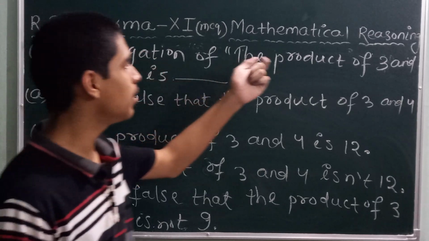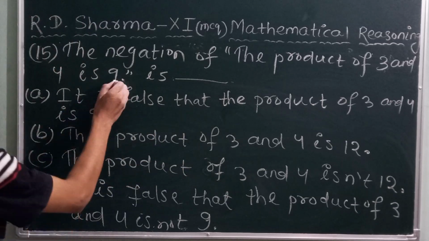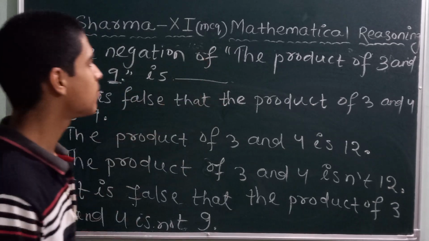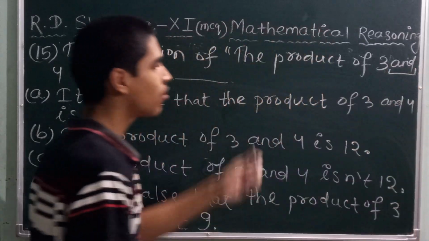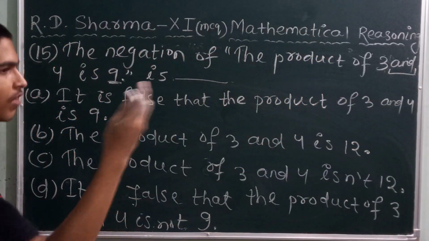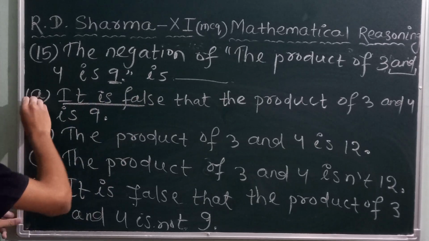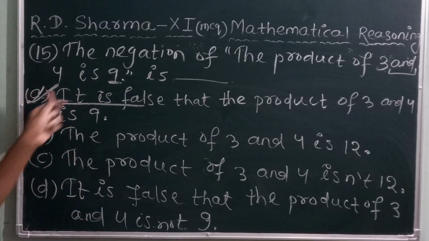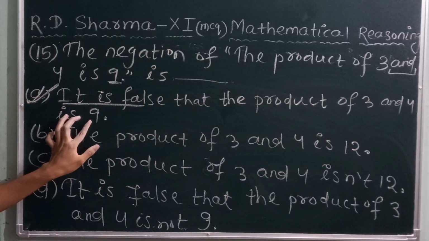Next, question number 15. The negation of "the product of 3 and 4 is 9" is dash. Here "and" is not used as a connective, so we use a phrase like "it is false". So the answer will be option A: it is false that the product of 3 and 4 is 9.